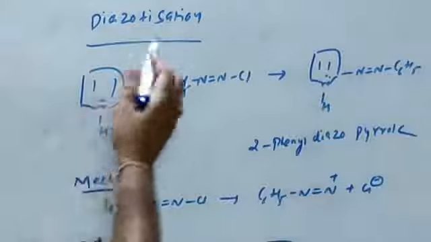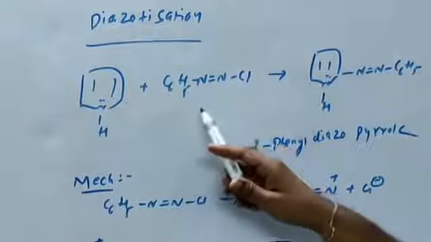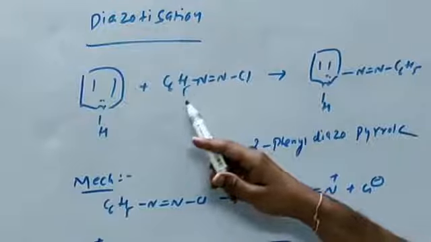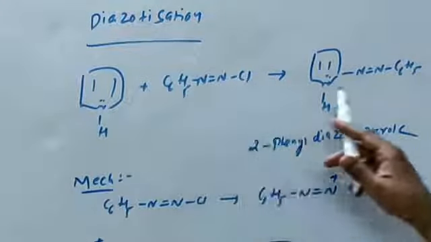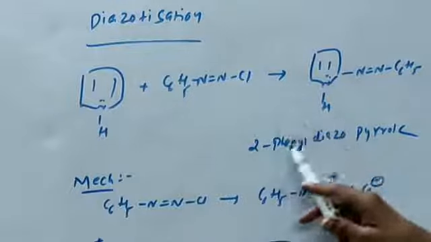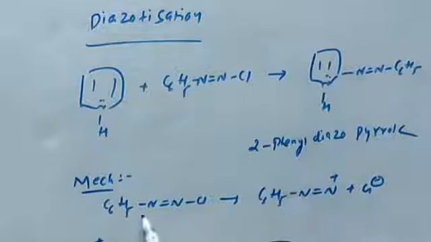The next one is the diazo coupling reaction. Pyrrole reacts with benzene diazonium chloride to form 2-phenyl diazopyrrole. Mechanism: benzene diazonium chloride converts to benzene diazonium ion plus chloride ion.